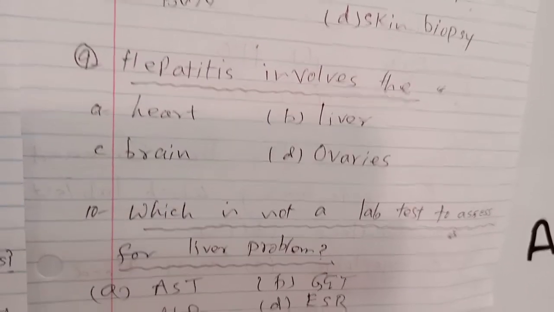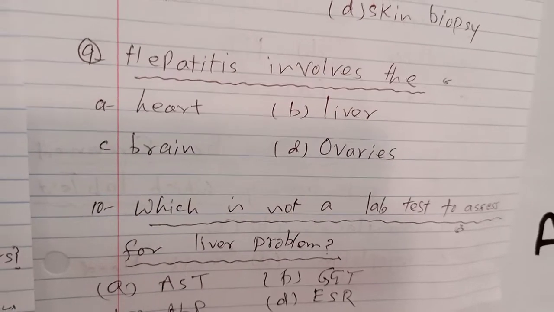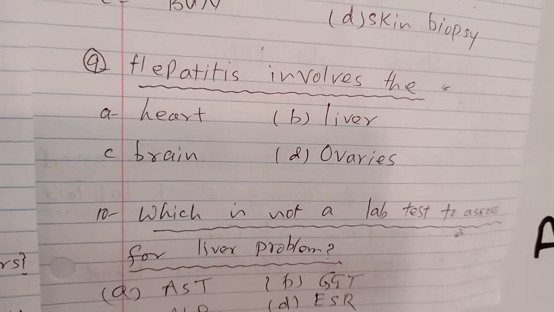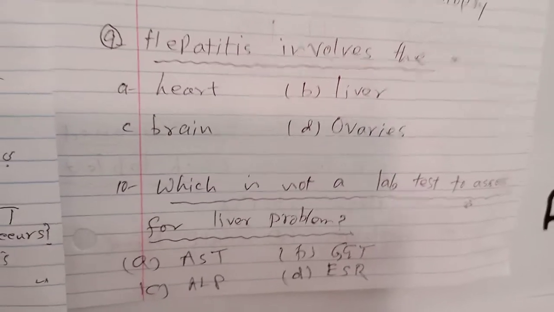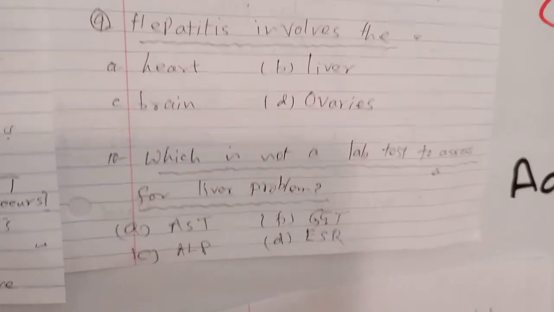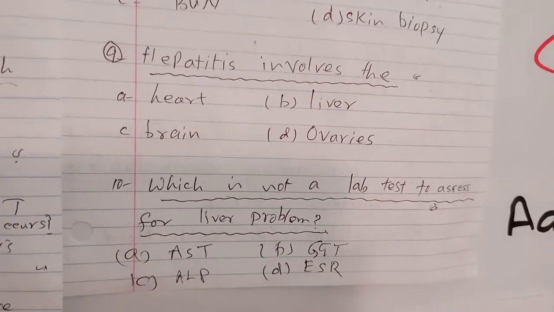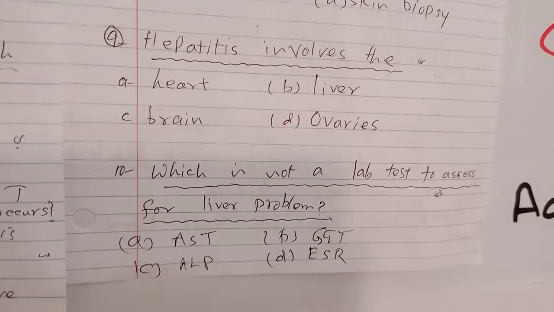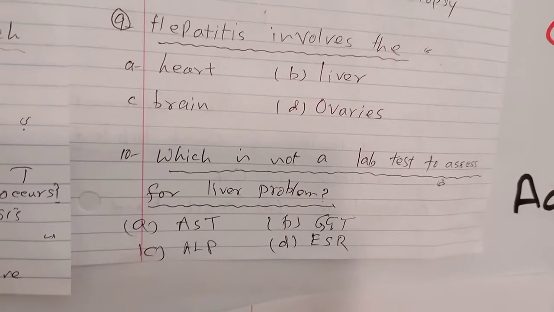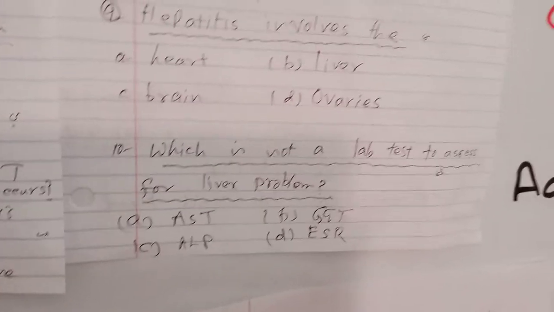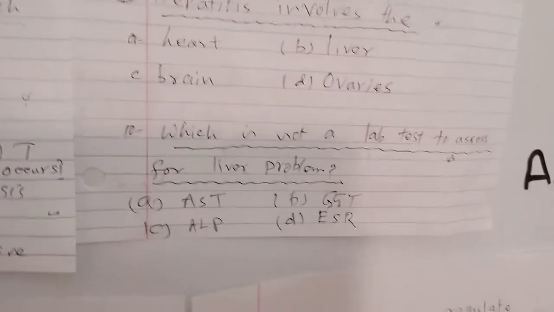Hepatitis involves the dash. Number 1, heart. Number 2, liver. Number 3, brain. And D is ovaries. And we know from the knowledge of our medical terminology, hepat is the word root for liver. So hepatitis means infection in the hepat, and hepat means liver. So the answer is B.